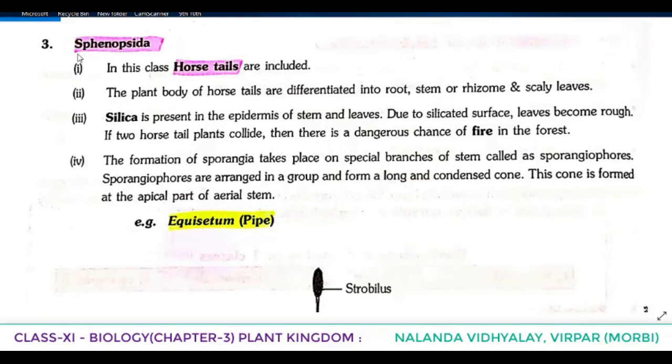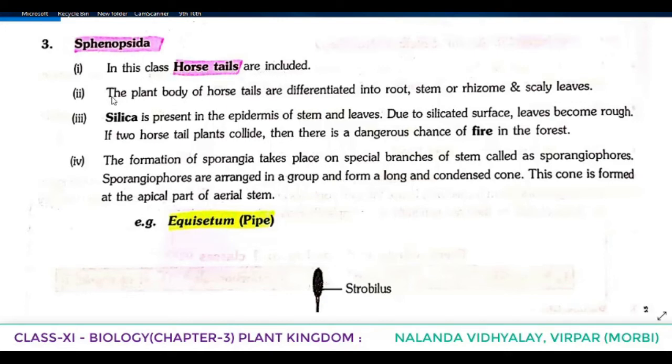Now the third class, that is Sphenopsida. You have to remember that the spelling is Sphenopsida, but the pronunciation is different. In this class, horsetails are included. What is it? Horsetails. From the textbook we learned horsetails and ferns.